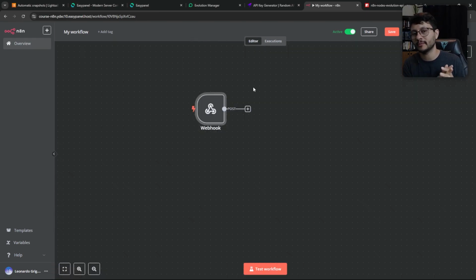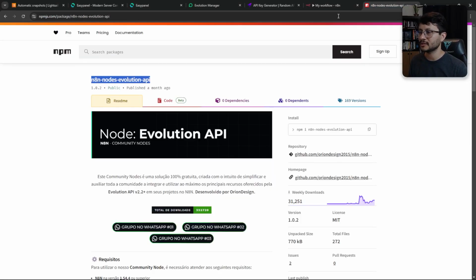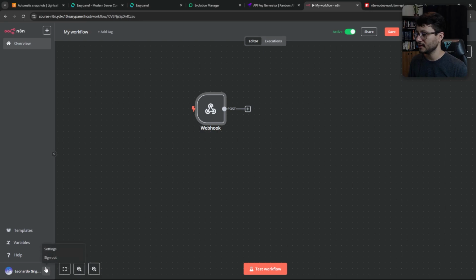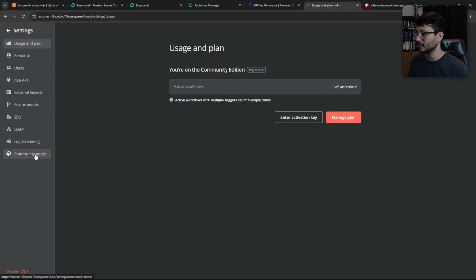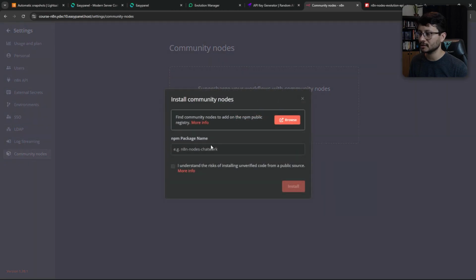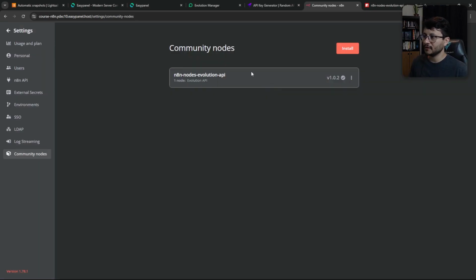So now every time someone messages me, I'm able to receive the message. How do I send the message back to the person? That's where this n8n node Evolution API comes in. I head down to these three dots, hit settings. Let's save that workflow. Community nodes, install a community node and enter the npm package name. I understand the risks. Hit install and wait for some seconds. If you see this, it means it's successfully installed.